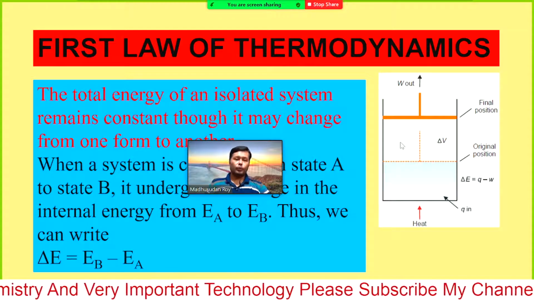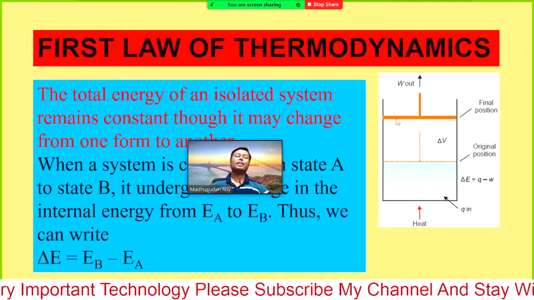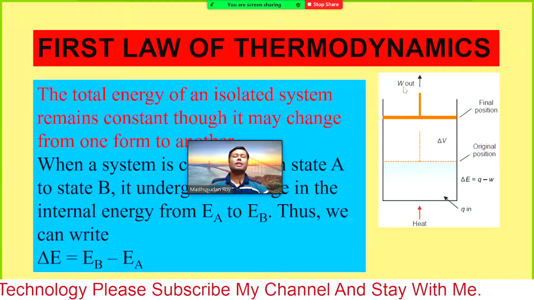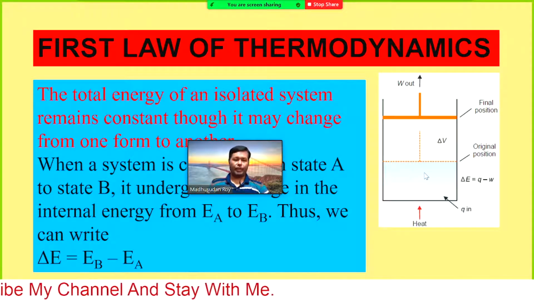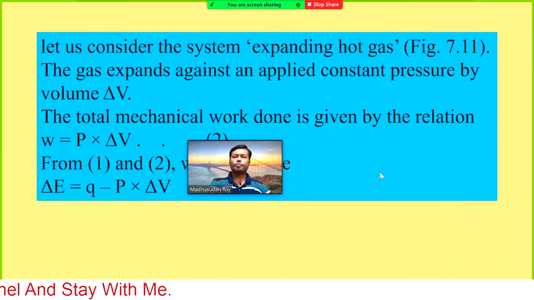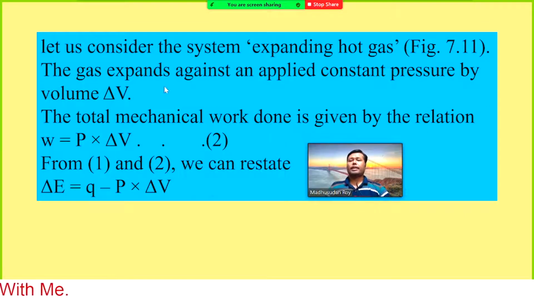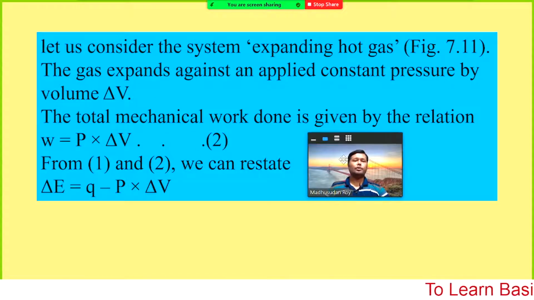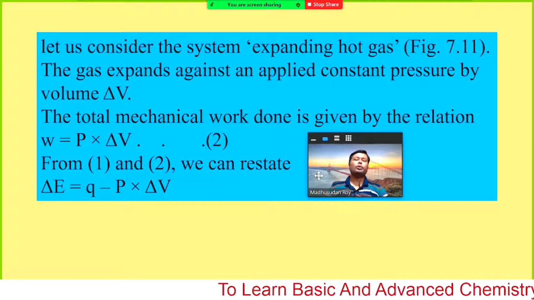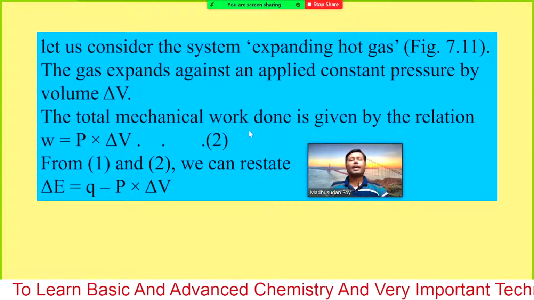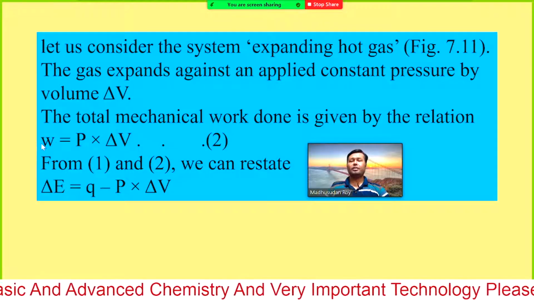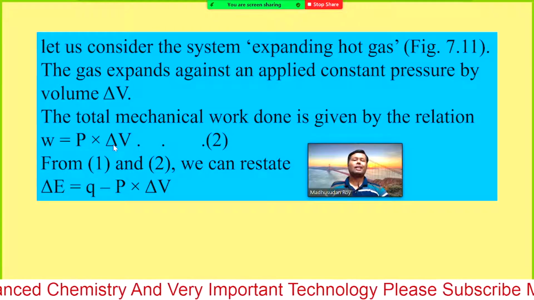So if you want to fix the piston, you need to apply pressure on the piston exactly equal to the pressure inside. The gas expands against an applied constant pressure by volume delta V. How much the volume increases corresponds to the amount of pressure inside or outside. So the total mechanical work done is given by the relation W equal P into delta V.